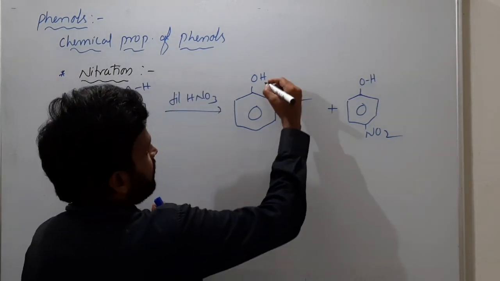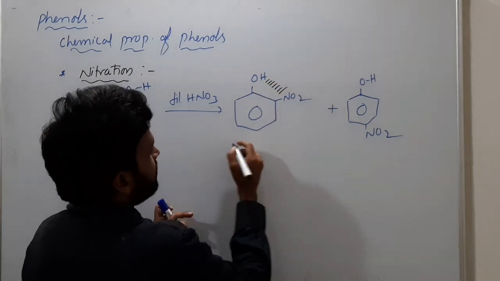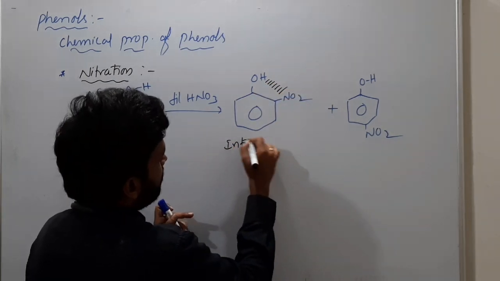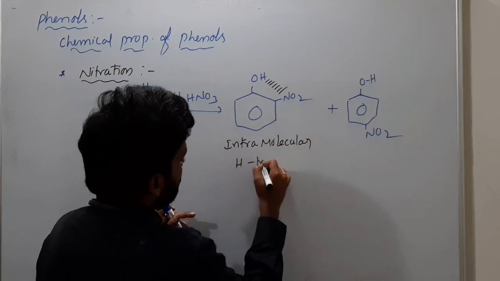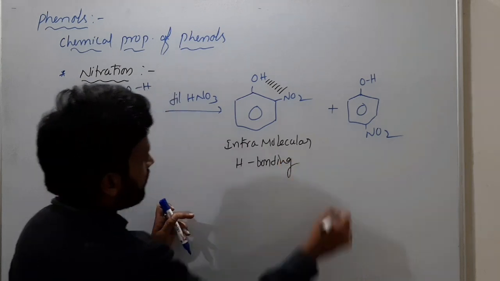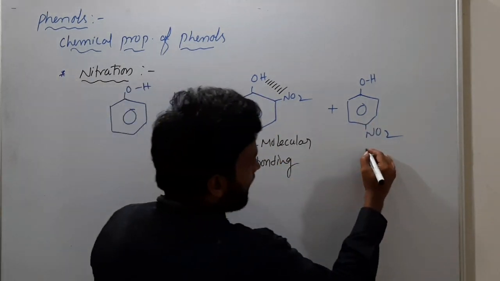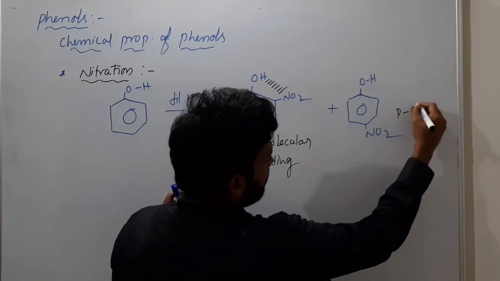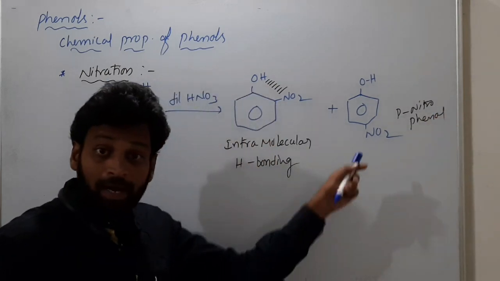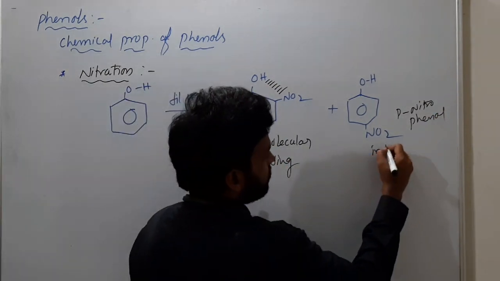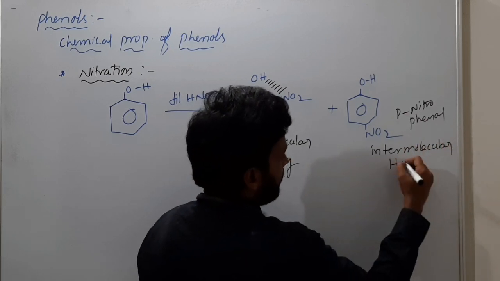These two can easily be separated because their solubility in water is different. In the ortho isomer, between this hydrogen and oxygen, there is intramolecular hydrogen bonding. But in para-nitrophenol, there is intermolecular H bonding.